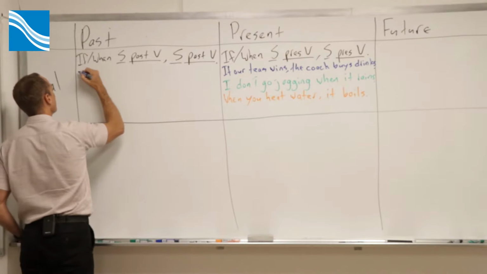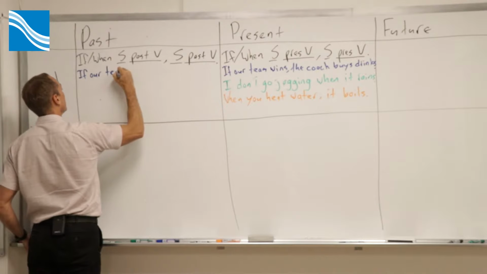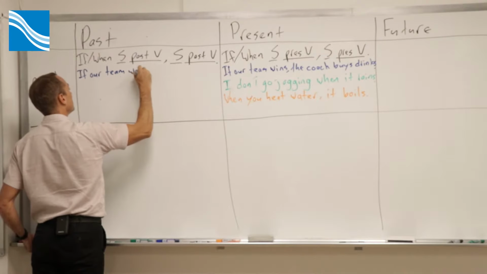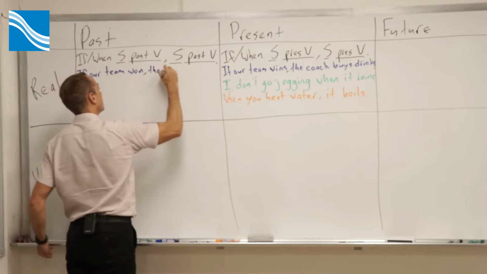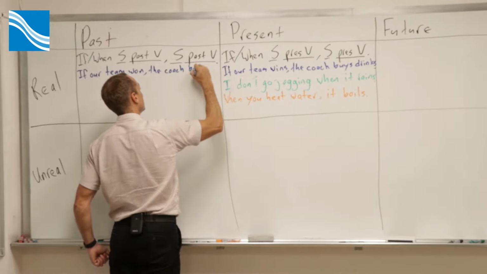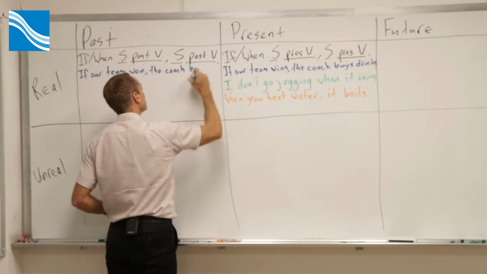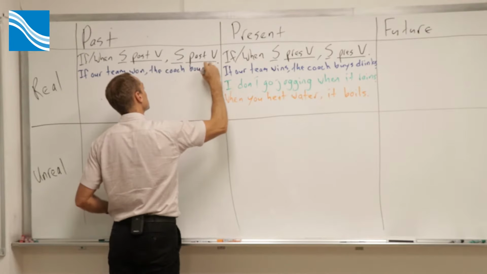For example, if our team won, the coach bought drinks.